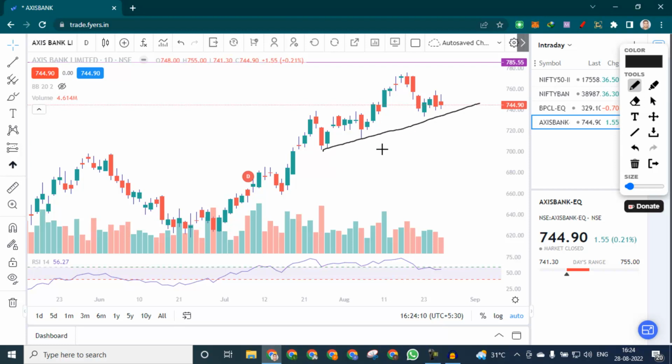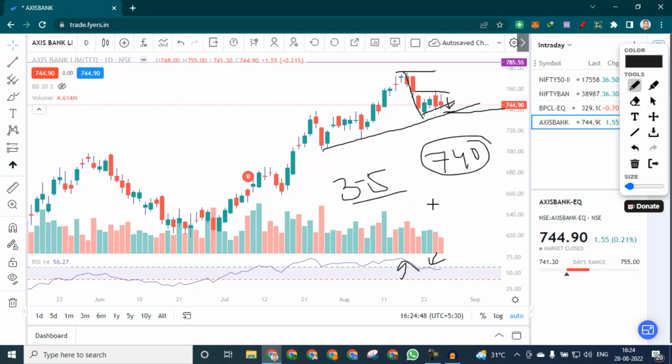Here is a trend line, and it is kind of taking support at this level, but we can also see that it is facing resistance at 60 after being overbought at higher levels. And like Bank Nifty, it is also making some bearish black pattern. So if this trend line is broken, or if it opens gap down with Bank Nifty, then we can sell it as soon as this trend line is broken. So below 740 we can sell Axis Bank, keeping a 3 to 5 point stop loss, and 1:2 will be your target on the downside.